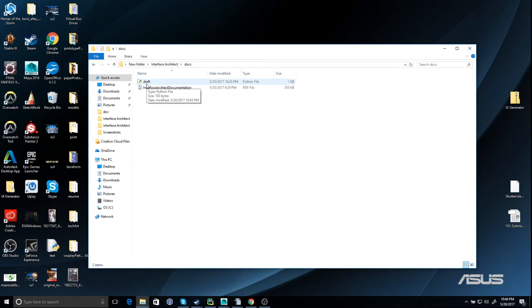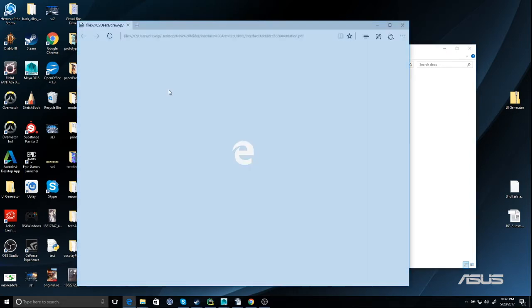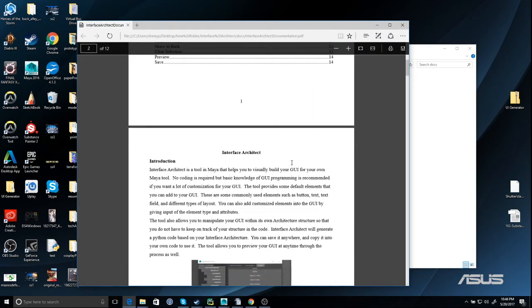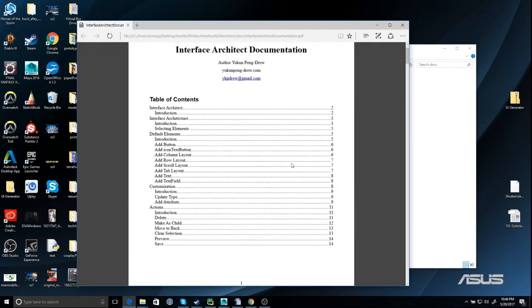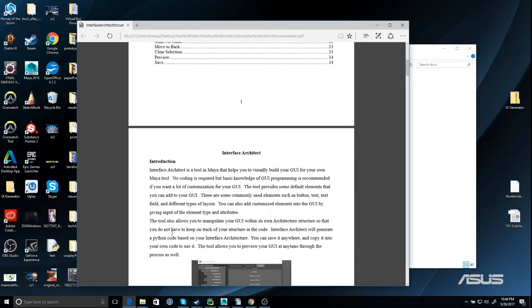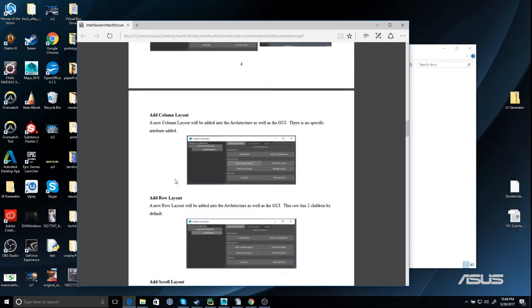So if you're looking for Mel, I'm sorry, this version only generates Python right now. It's something that I can look into in the future because basically it's the same. And here is the documentation for the whole tool. As you can see, everything is listed in a pretty detailed format.